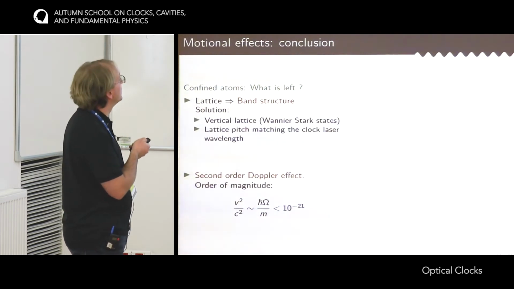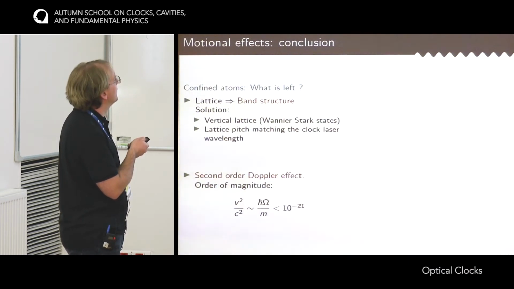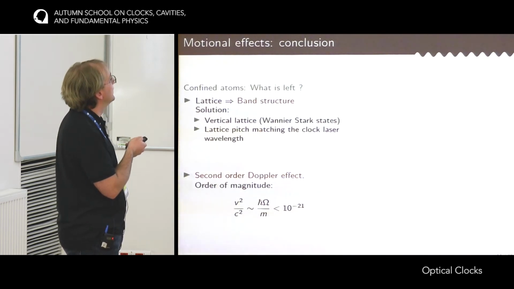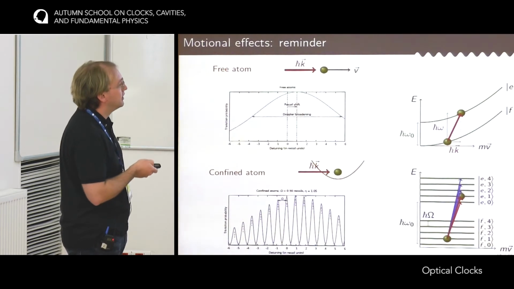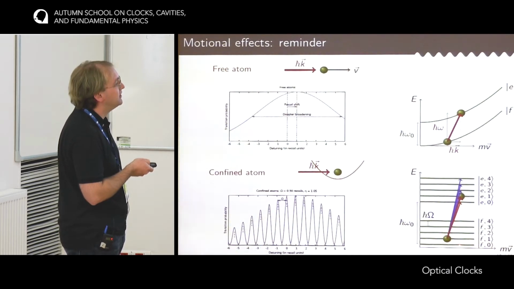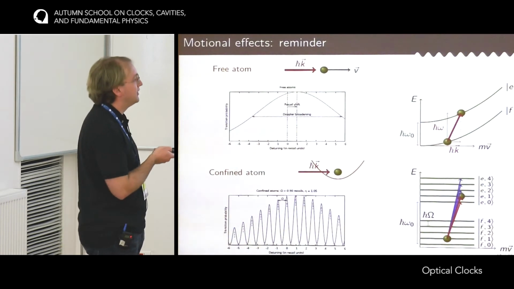And the second one, which has been proposed by Junier's group at GILA, is to somehow make a lattice with a pitch that matches the wavelength of the clock laser. If you go back here, if you have a lattice, then you have a band structure, meaning that the levels here are not infinitely thin, but have some thickness, which is the thickness of the bands of the lattice.